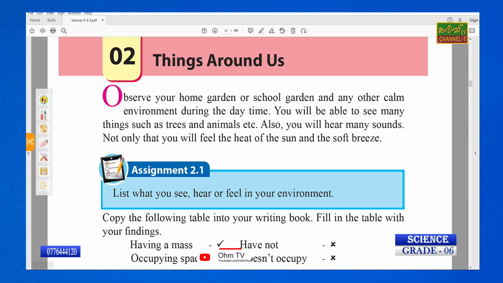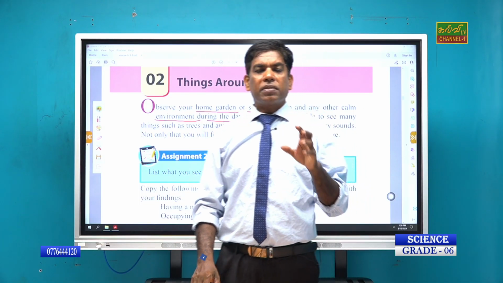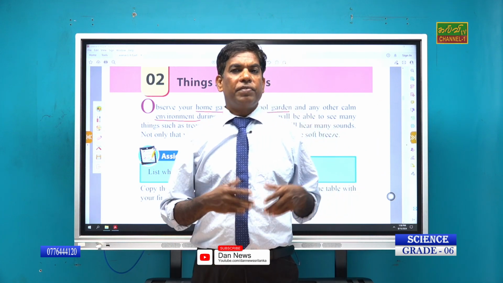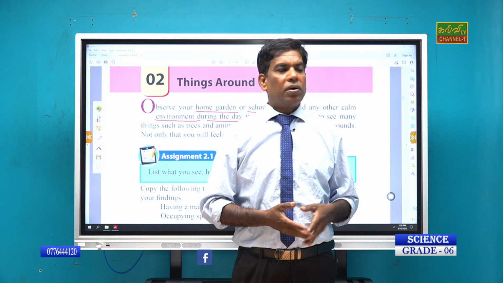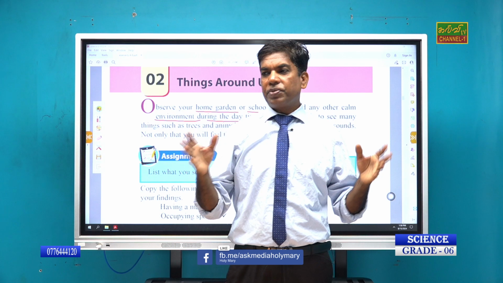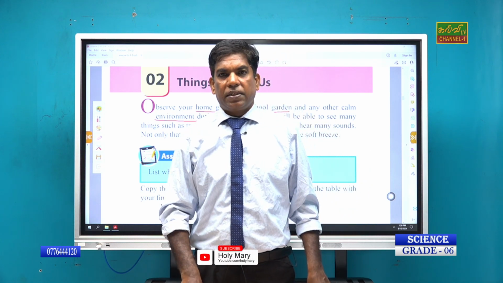We can see that home garden or school garden. Anyway, sometimes some schools have gardens and any other calm, normal environment, right? During the daytime, you have to see the daytime. Why do they select daytime? Daytime is most suitable to observe every object. So we can visit the home garden or the school garden and we can observe every substance and thing.